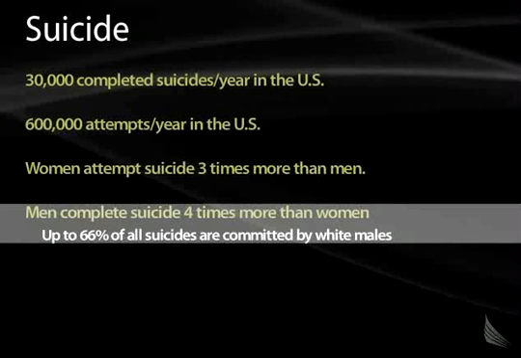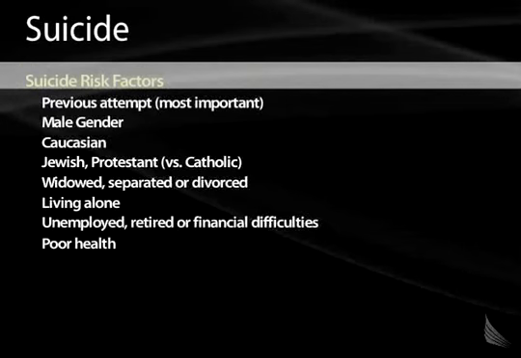About 66% of suicides are committed by white males, so being a white male is a very big risk factor for suicide. Why do men actually complete suicide more than women? It's because they use more lethal methods of suicide, such as firearms, meaning guns, whereas women generally use an overdose of sleeping pills or their prescription depression pills, which usually won't kill you. Frequently when women are trying to commit suicide, it's an attention-seeking kind of behavior. Not that men don't do that, but the reason is that men usually have more lethal behaviors that can kill themselves. So what are suicide risk factors?